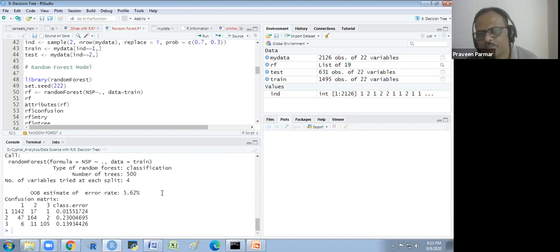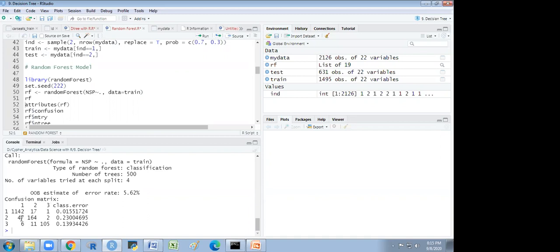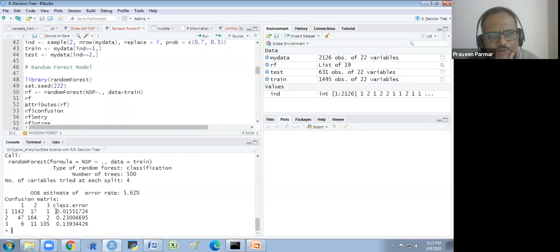You see the out of box error is very low, only 5.62%. This is the 3 categories confusion matrix we are getting here. Each class error is given here. Let us see the out of box error. What is class error? Class error is from the confusion matrix.